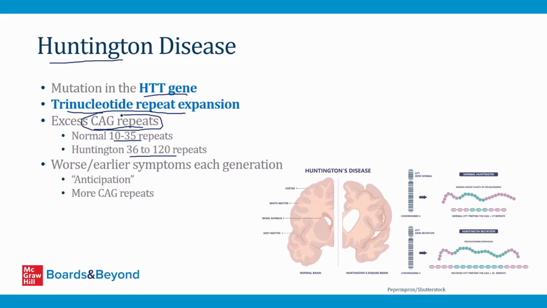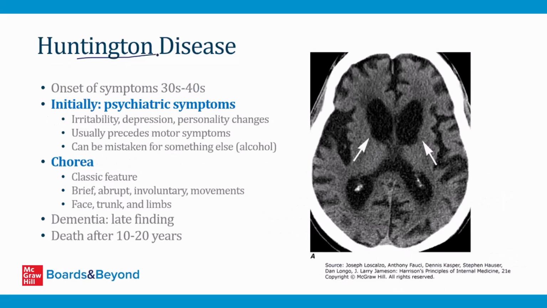And because of this mutation and the trinucleotide repeats, the symptoms can get worse and occur earlier with each successive generation when the gene is passed on. This is a genetic phenomenon called anticipation, and the reason it happens is because with each successive generation, the gene collects more and more of these CAG repeats, and that leads to symptoms that can be worse or have an earlier onset in life. So the onset of symptoms in Huntington disease is usually in the 30s or 40s, at a relatively young age. And the initial symptoms are almost always psychiatric symptoms. So these are things like irritability, depression, personality changes. These things usually occur before any motor symptoms.